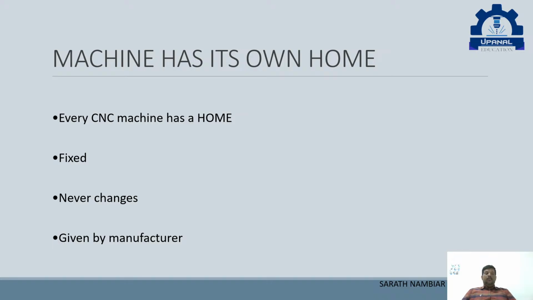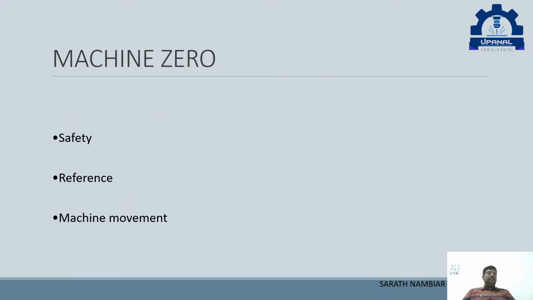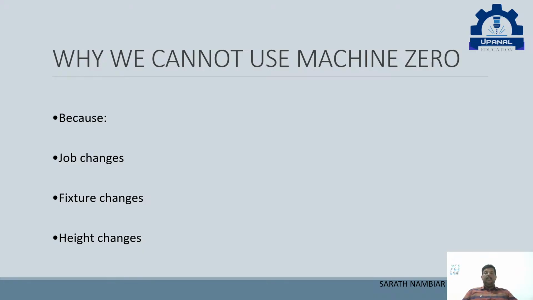Then what is this machine zero? Machine zero we use for safety, for reference, and for machine movement. We don't make any drawings from this machine zero. Then why can't we use the machine zero? Because machine zero is always fixed and related to the machine's bed.